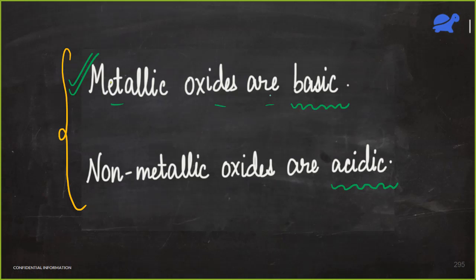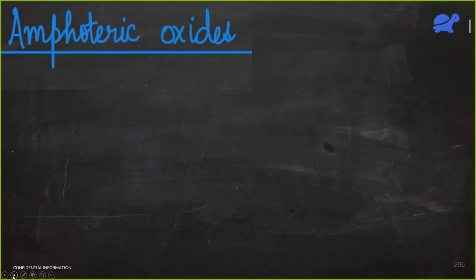So metallic oxides are either basic or some of the metallic oxides can also be amphoteric oxides. Amphoteric oxide means they show both basic nature as well as acidic nature. So metallic oxides can be basic oxides or they can show both the natures.